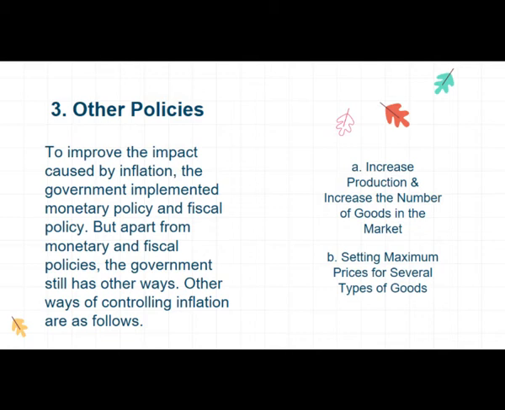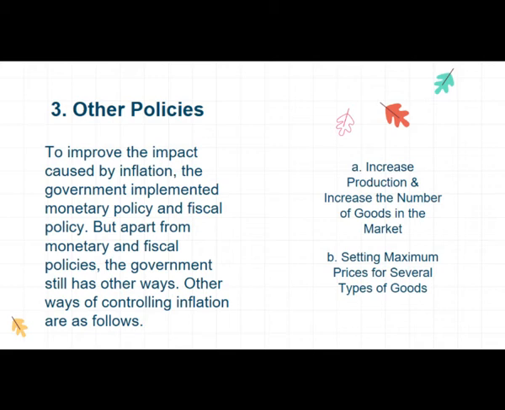But apart from monetary and fiscal policies, the government still has other ways. Other ways of controlling inflation are as follows. A. Increase production and increase the number of goods in the market. To increase the quantity of goods, the government can issue orders to increase production. This can be done by providing premiums or subsidies to companies that can meet certain targets. In addition, to increase the number of goods in circulation, the government can also relax the import tax. For example, by lowering import duties on imported goods.